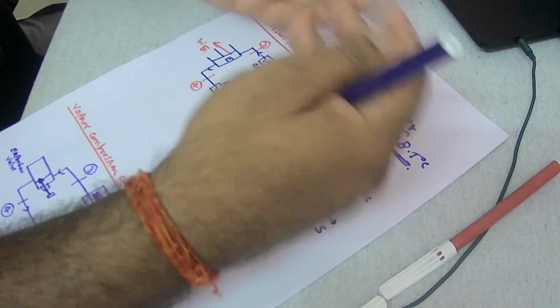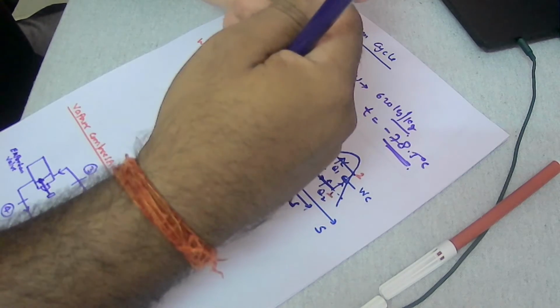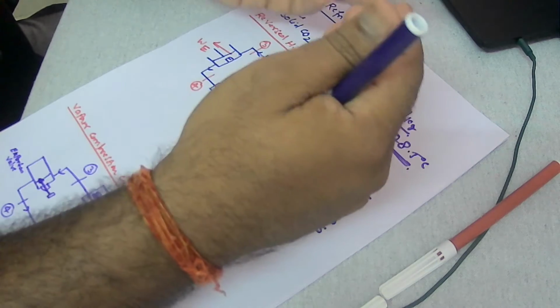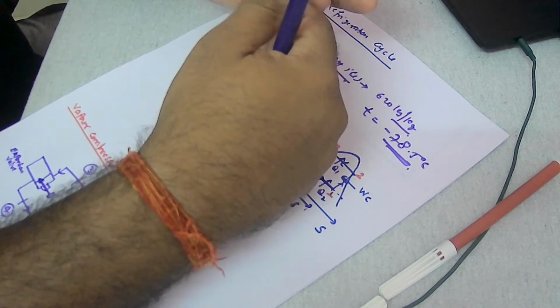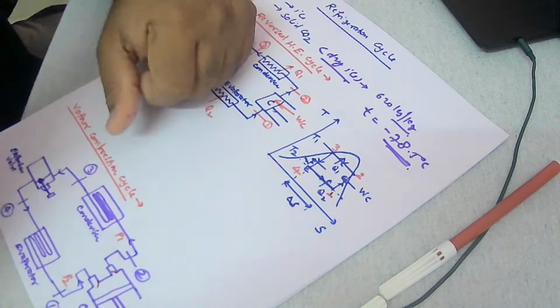As per the Clausius statement, we know that heat cannot flow by itself from low temperature to high temperature. Some work needs to be supplied in order to transfer the heat from low potential to the high potential. So that's the basic thing.